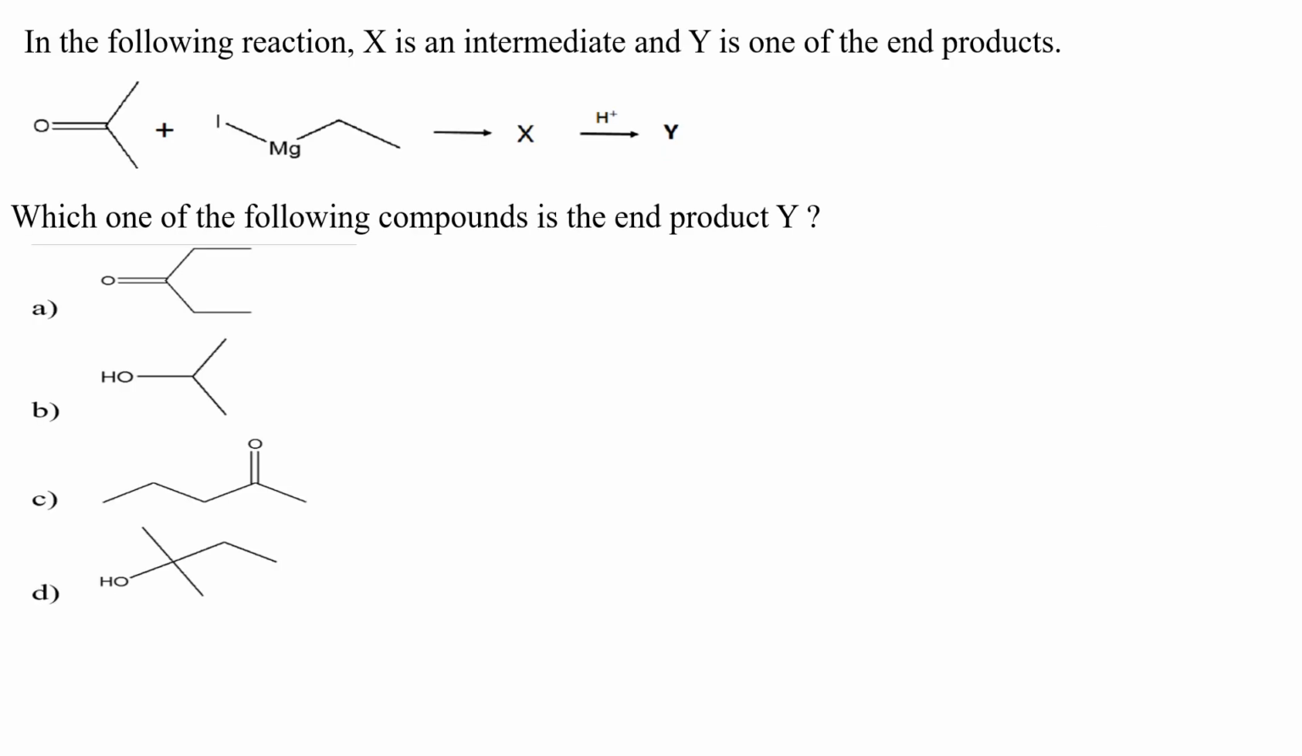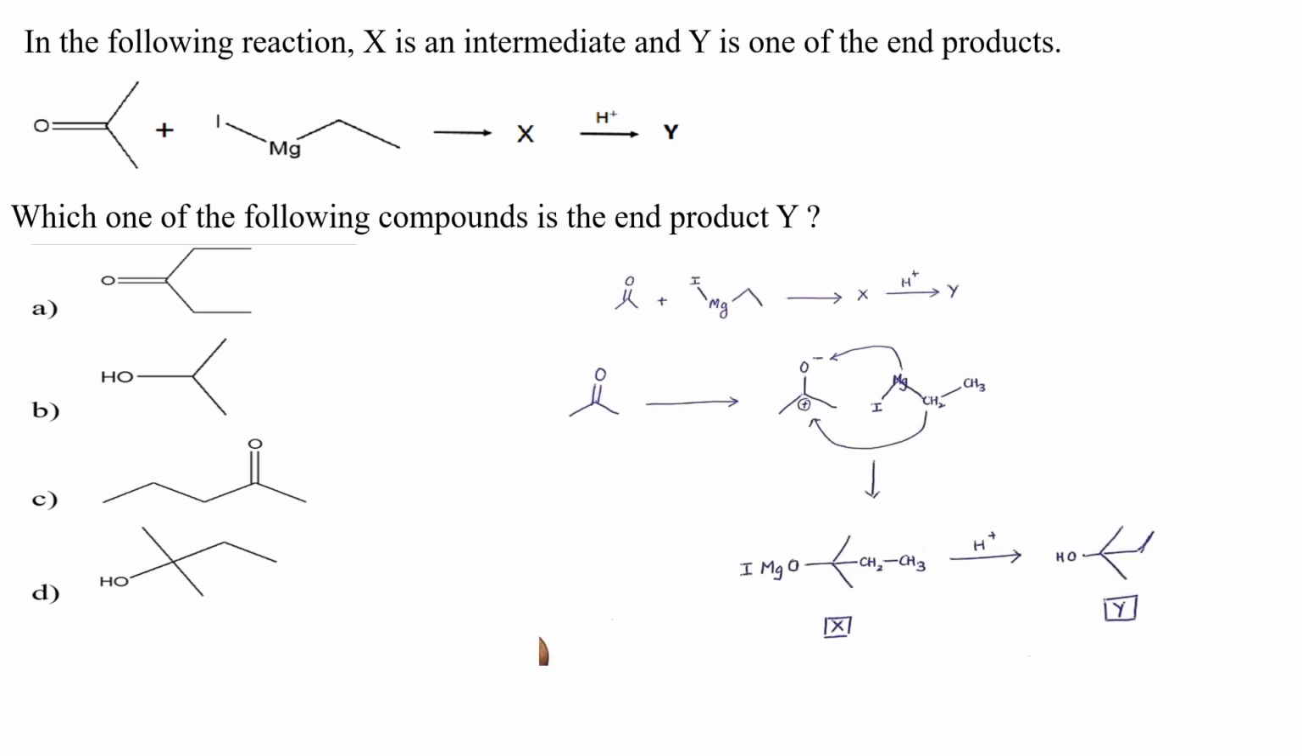The next question is, in the following reaction, X is an intermediate and Y is one of the end products. Which one of the following compounds is the end product Y? Now, this is an organic reaction associated with Grignard reagent, RMgBr. I hope you remember the class 11th and 12th organic chemistry concept. Following that concept, when the associated reactant reacts with our Grignard reagent, we will have this intermediate, which is shown as X, right?